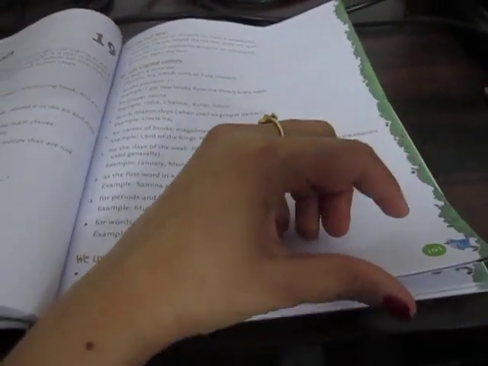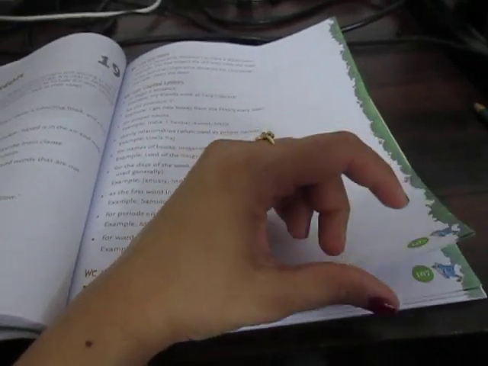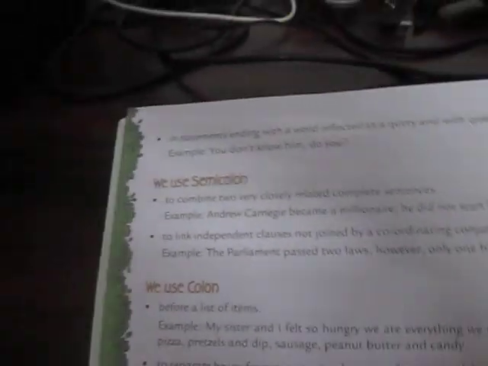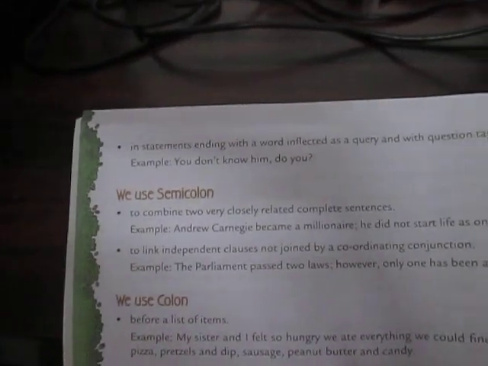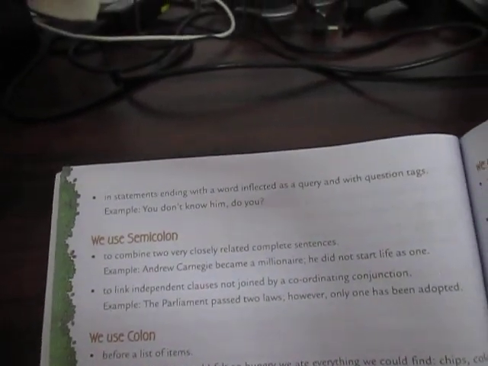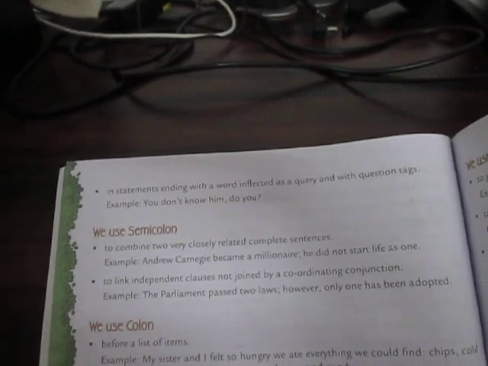For example, sometimes we say, she is the most intelligent girl of the class, isn't she? When we speak a sentence and tag a question with it, that is a question tag. You can see in this sentence also, for example, you don't know him, do you? So you can see there is a statement and then we have a question with it, right?